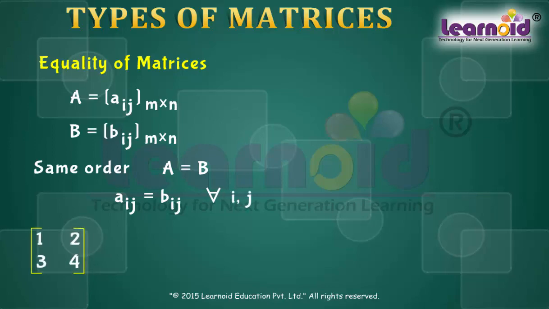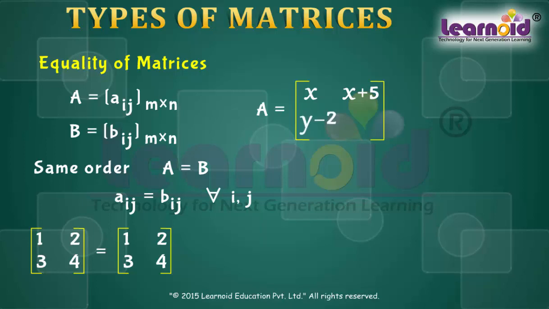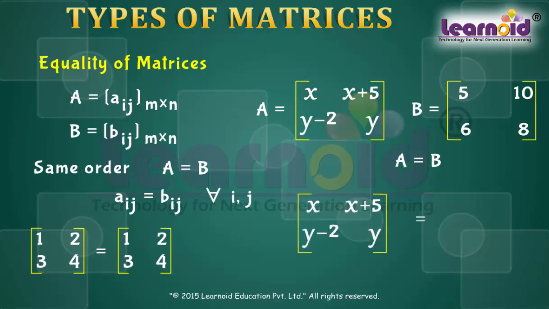These matrices are equal. If A is equal to [x, x plus 5; y minus 2, y], and B is equal to [5, 10; 6, 8] are two matrices of order 2 cross 2 and are equal, then x is equal to 5 and y is equal to 8. We can equate corresponding elements and find the variables.